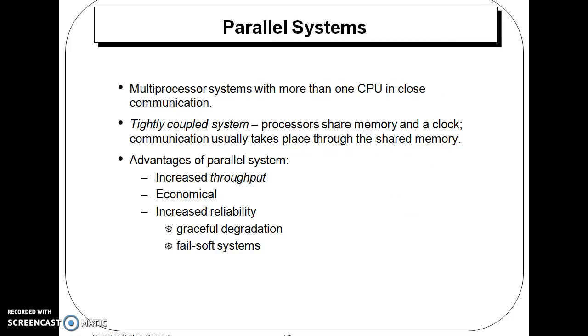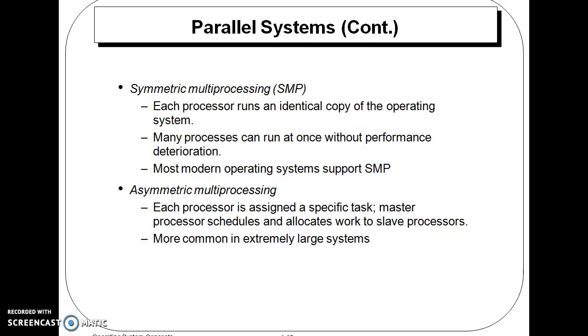In parallel systems, there are multiprocessor systems with more than one CPU in close communication, a tightly coupled system. Basically, it increases the throughput, it is very economical, and it gives increased reliability and graceful degradation. For the parallel system, there is symmetric and asymmetric multiprocessing. In symmetric multiprocessing, each processor runs an identical copy of the operating system, so more than one processor can run at once without performance degradation.